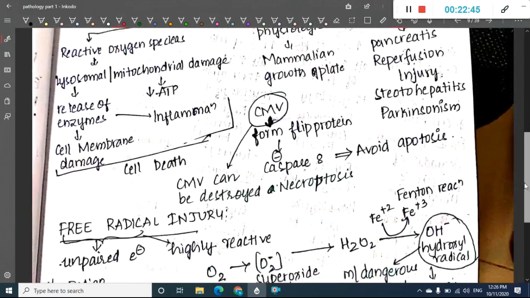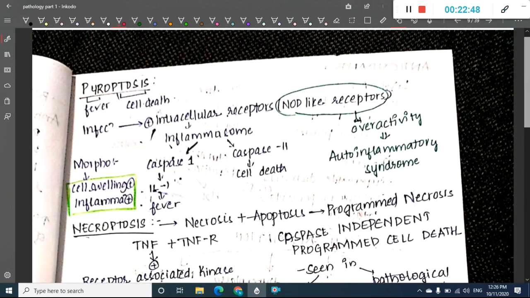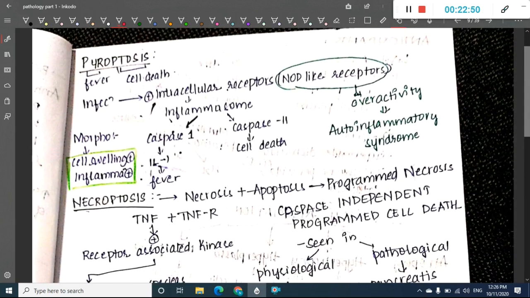Then there are some disorders which look like apoptosis, but they are modifications of apoptosis. Among them we have one which is called pyroptosis. So what is this pyroptosis? Here pyro means fever and ptosis is death. First we have infection, and because of this infection there is activation of inflammatory intracellular receptors, especially NOD-like receptors.